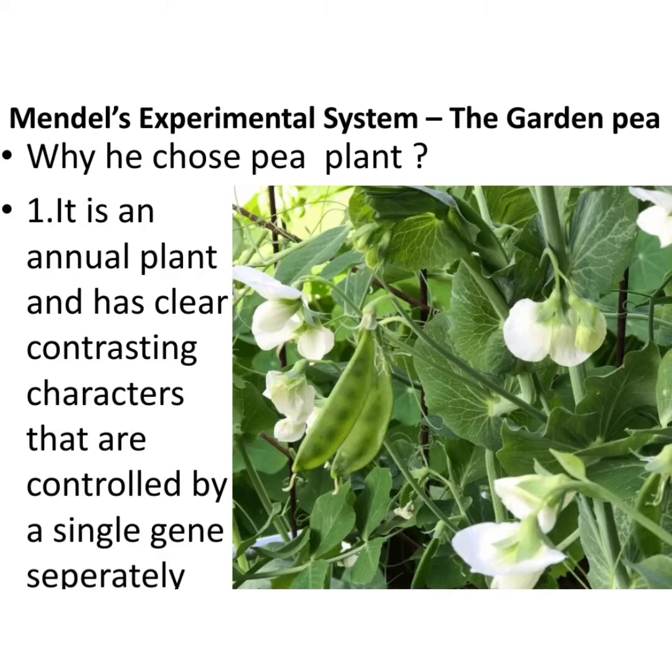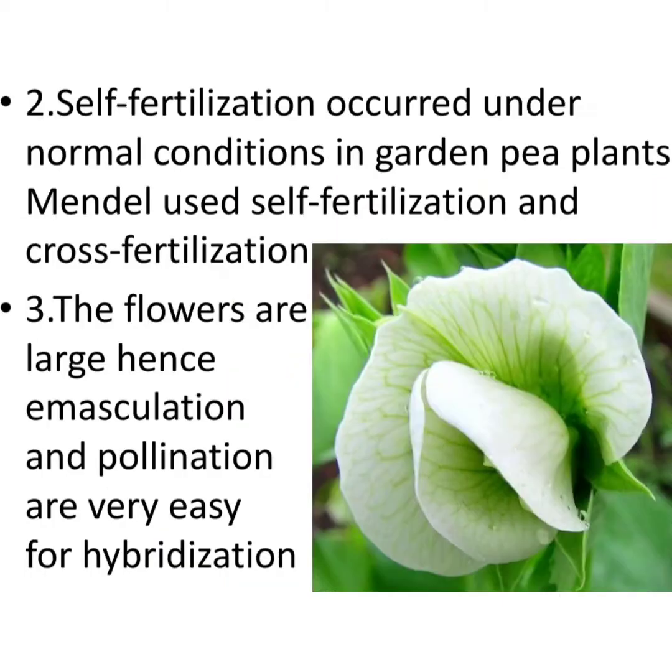Why did he choose the pea plant? Because it is an annual plant and has clear contrasting characters that are controlled by a single gene separately. Self-fertilization occurred under normal conditions in the garden pea plants, and Mendel used self-fertilization and cross-fertilization. The flowers are large, hence emasculation and pollination are very easy for hybridization.